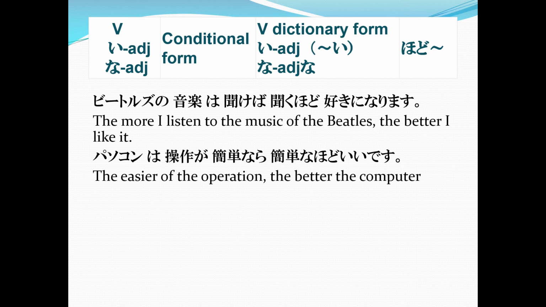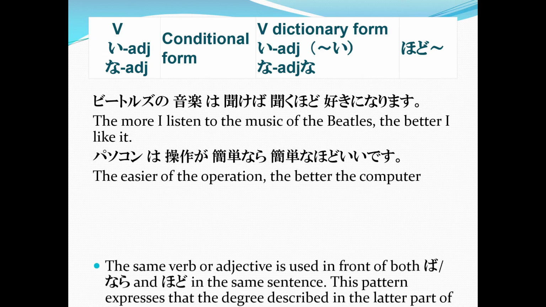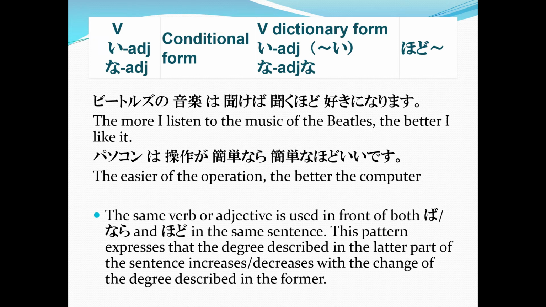Can you guess what this sentence pattern is used for, or what it means? The same verb or adjective is used in front of both ba or nara, and hodo.